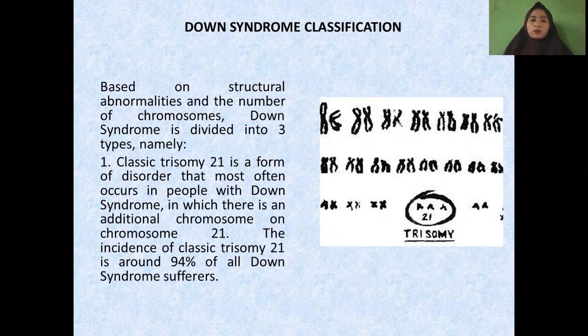Based on the structural abnormalities and the number of chromosomes, Down syndrome is divided into three types. Namely, one, classic trisomy 21, is a form of disorder that most often occurs in people with Down syndrome, in which there is an additional chromosome on chromosome 21. The incidence of classic trisomy 21 is around 94% of all Down syndrome sufferers. Like this example, just have 21 chromosome.